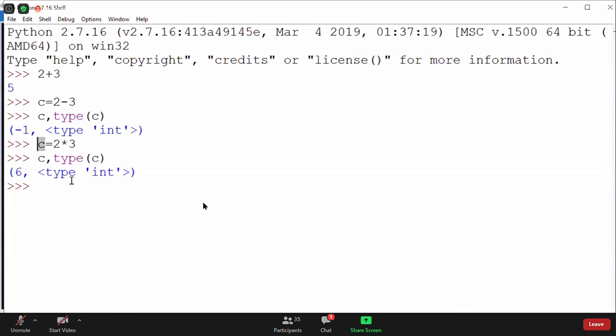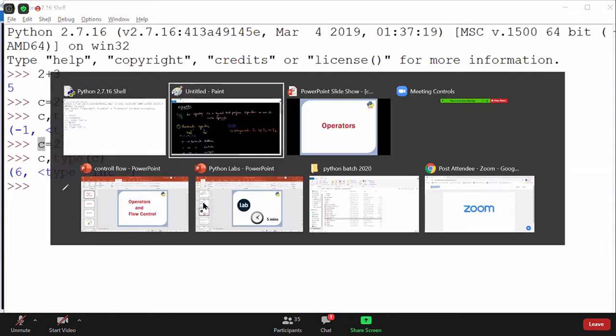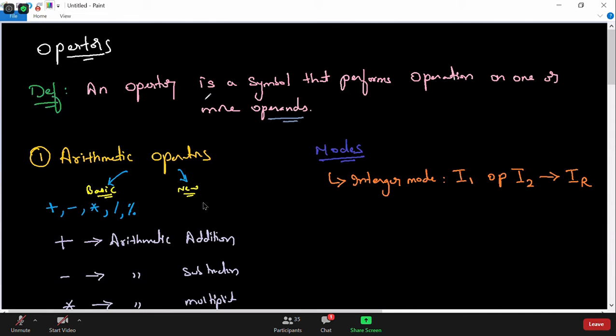Yes, we'll talk about division operators as well, Rajshekhar. But let me cover the other mode as well. Then we'll talk about the division operator.